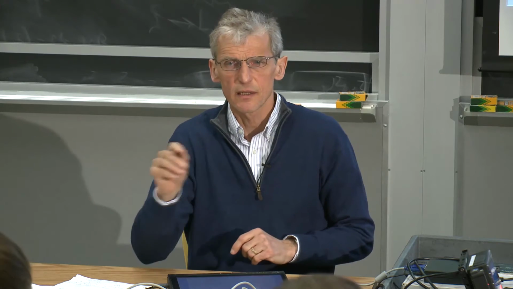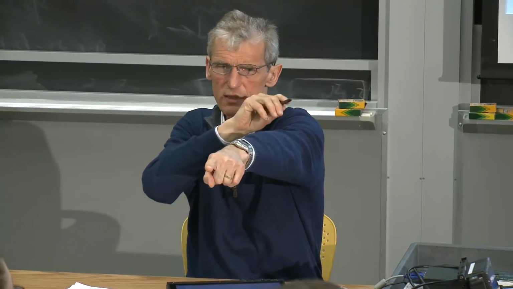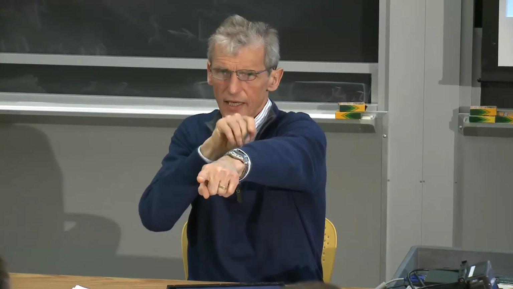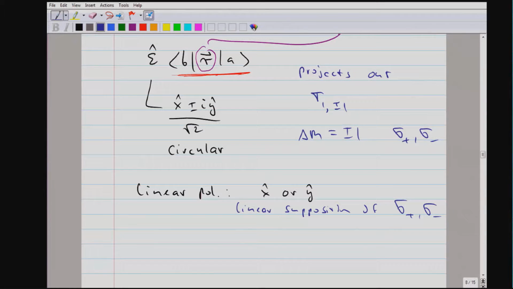So in other words, if you have the quantization axis along Z and you use light which is polarized along X or Y, the way the light talks to the atom with symmetric operators is that the light is a superposition of sigma plus and sigma minus.